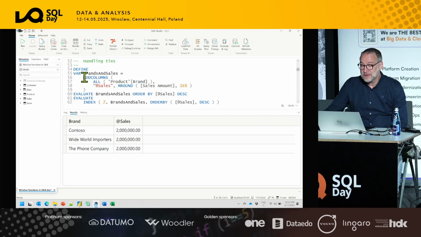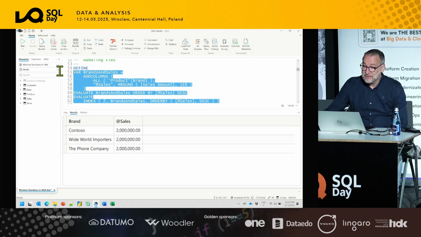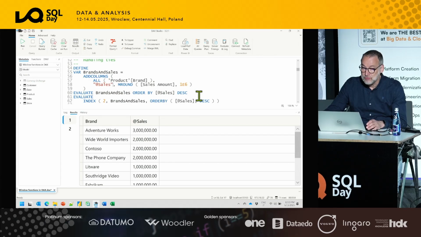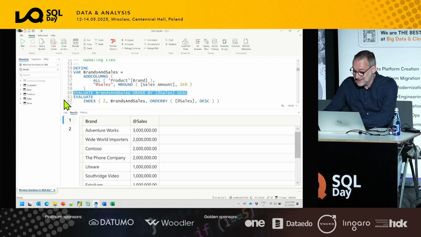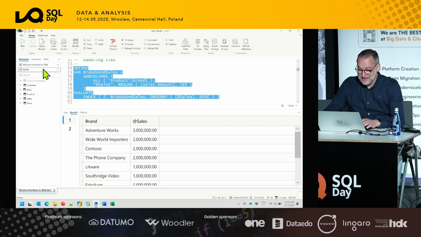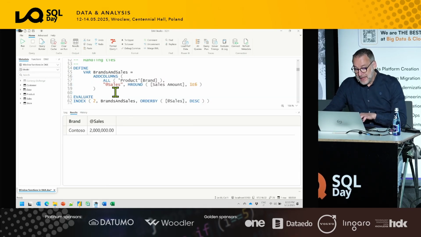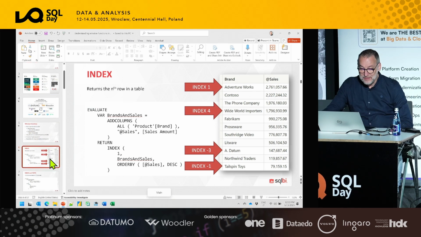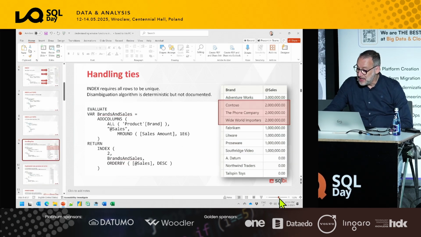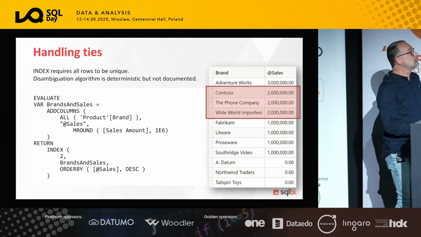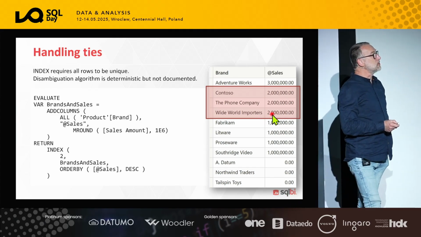If you compute the source table the same way as we did, computing sales and then m round of sales amount, but then you obtain the second element, index returns only one row. Only Contoso 2 millions. And it's interesting to understand how come that it did it, because the table by itself contains duplicates. So there are no ways to distinguish between the second row, the third row, and the fourth row.